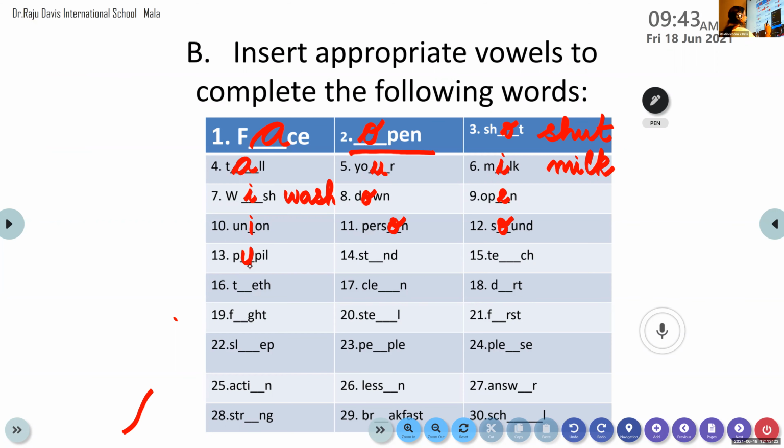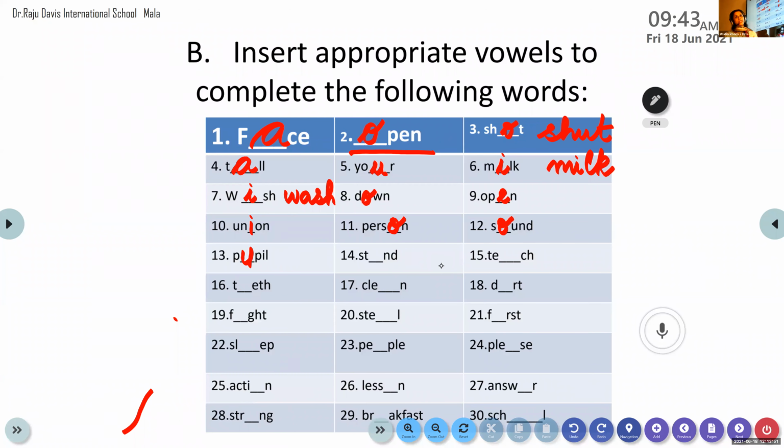Nainiga, come on, do the 14th word for me. 14th word, Nainiga. It is S-T. S-T-U-N-D. In a classroom, what you'll do, we'll stand.